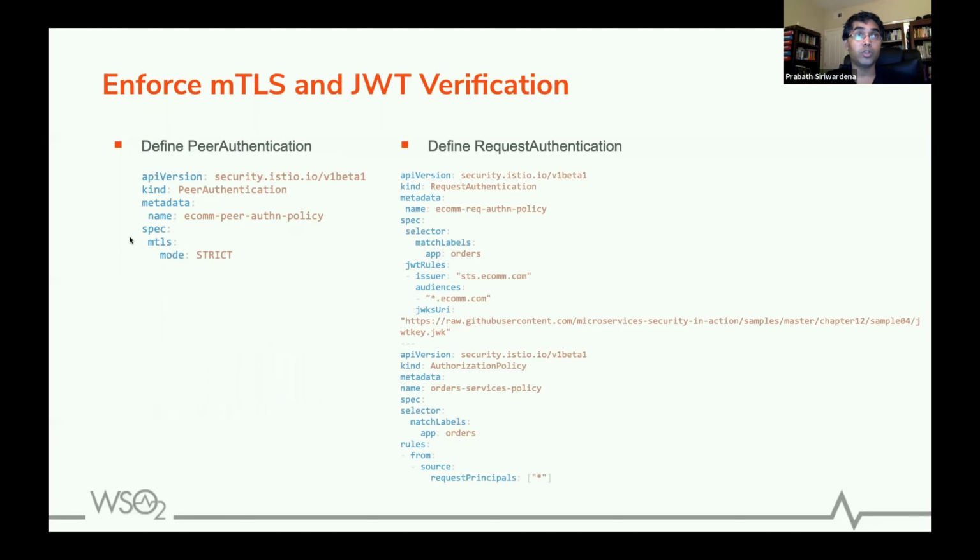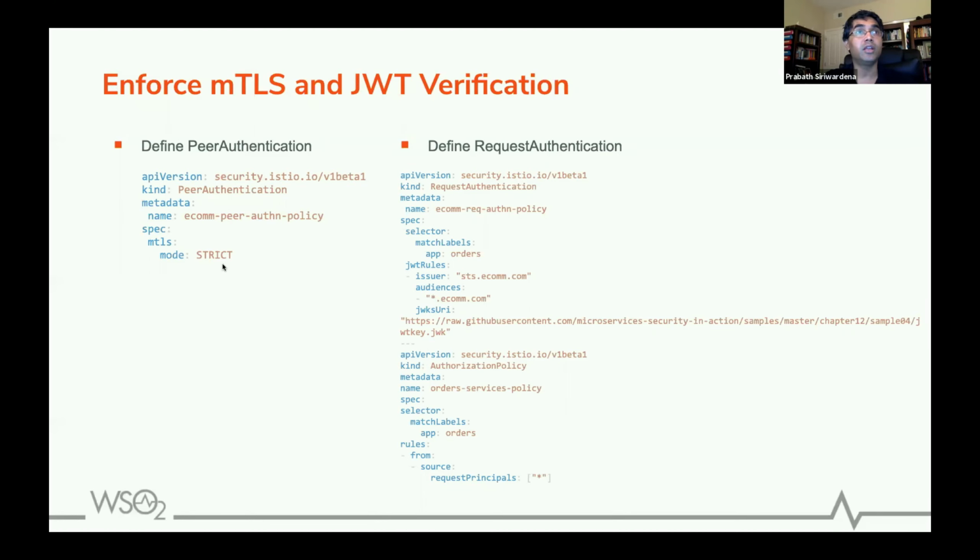But with the new approach, you have two different CRDs, which makes things much cleaner. You can use peer authentication to enforce MTLS between workloads, and you can use request authentication to enforce JWT authentication between workloads.